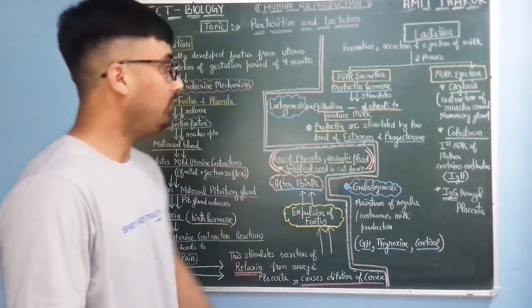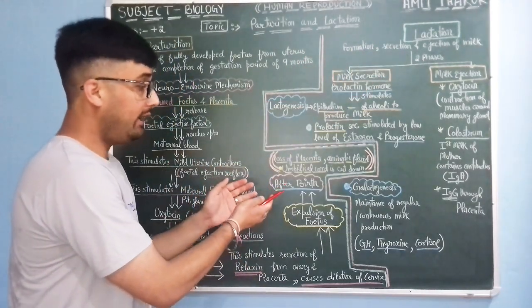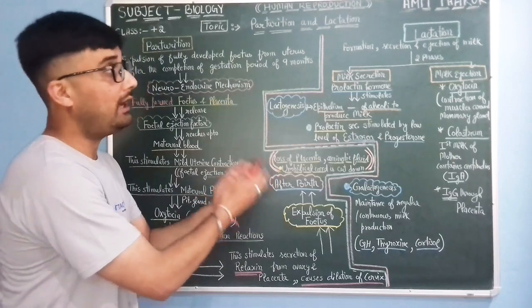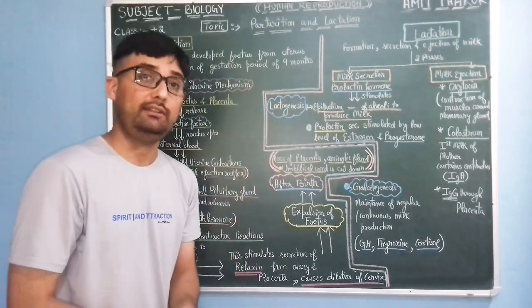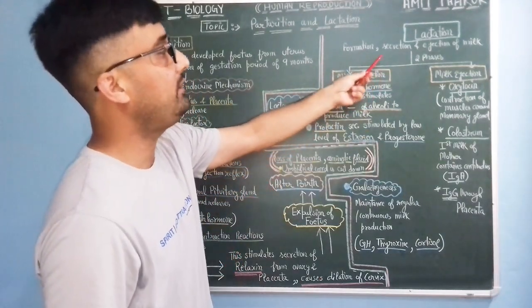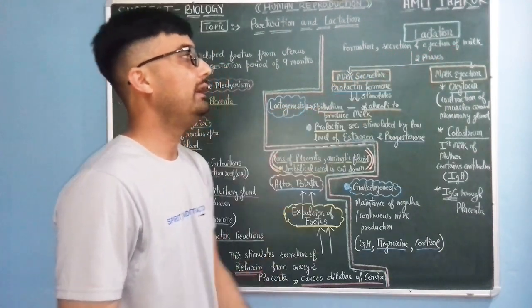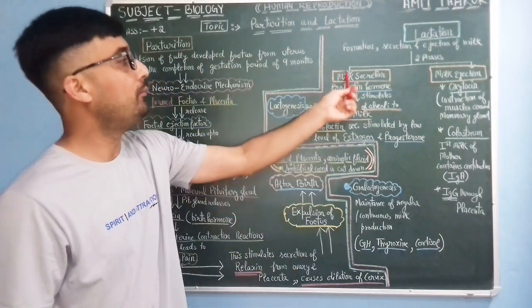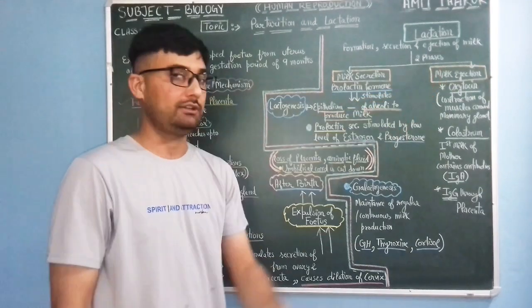Now the lactation, because now the child has been born, बच्चा पैदा हो चुका है. अब next बात आती है lactation पे. What is lactation? Lactation is all about formation, secretion and ejection of milk. It has two phases: milk secretion and milk ejection.